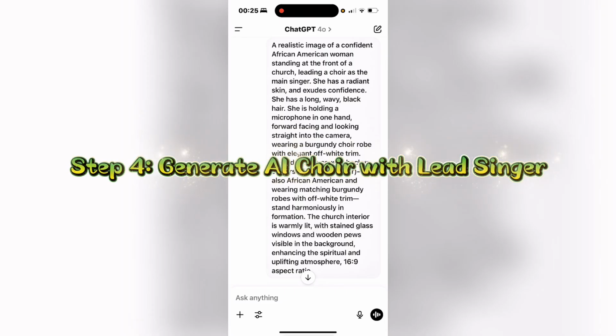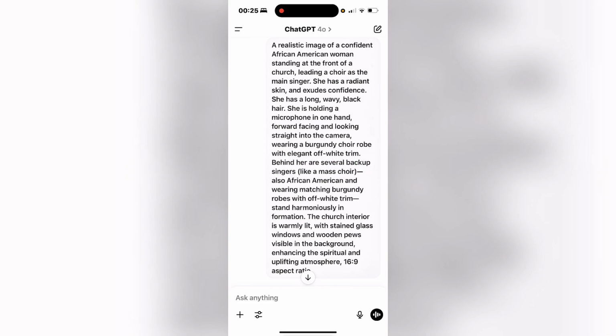The next thing we need to do now is to create a character, an AI character that will be singing our music. We have taken a verse and we have converted it into music using Suno AI, right? So the next thing is to get a choir member or an AI character that will be singing our music. And I have this prompt here that I've given to ChatGPT.